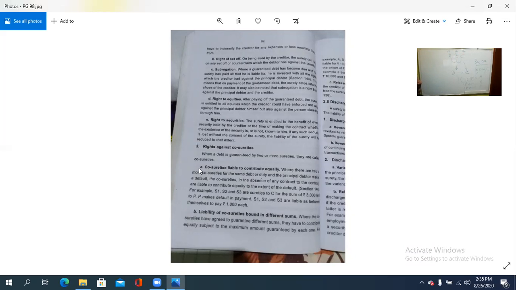Of that, D failed to pay 30,000, or rather the 30,000 that has to be paid to E fails to be paid. Then A, B, C need to pay, isn't it? To E. Suppose 40,000 needs to be paid, then 10 is from A, then 15 and 15 from B and C. That is, different sums to be contributed towards the guaranteed amount. So first case, equal distribution. Second case, co-sureties are bound in different sums.